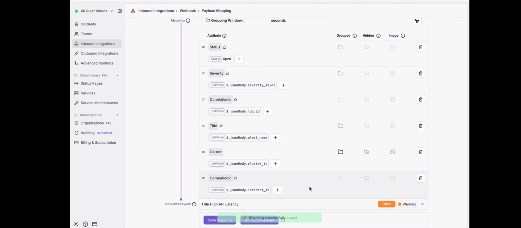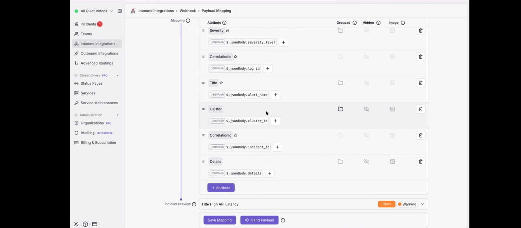You are now telling All Quiet to check the cluster ID or the cluster attribute's value for every new payload. If an open incident already has that same ID, All Quiet adds the payload to that incident instead of creating a new one. Now, let's check what happens if we retrigger these two incidents.